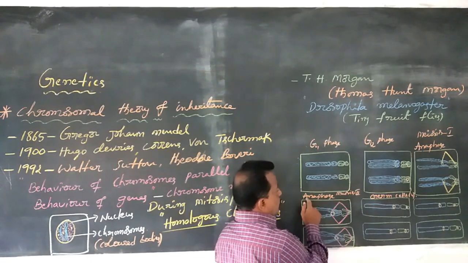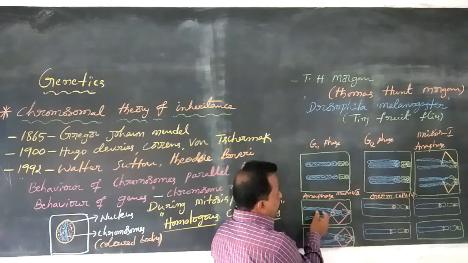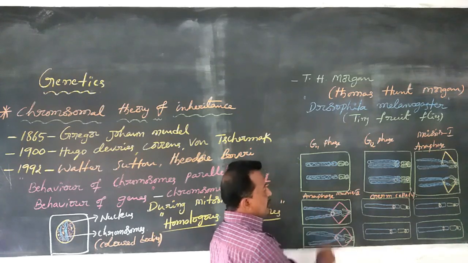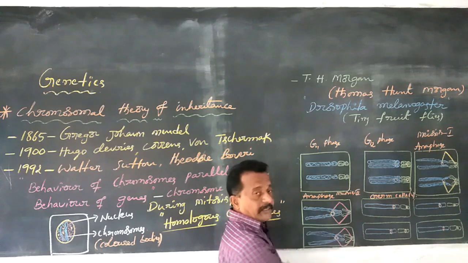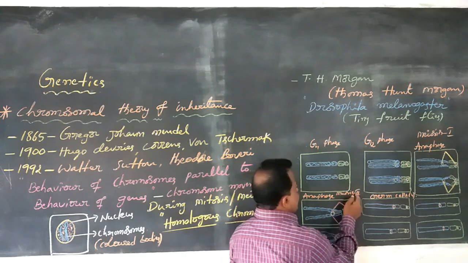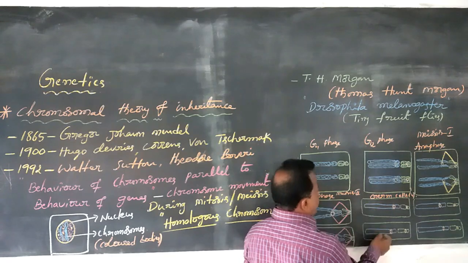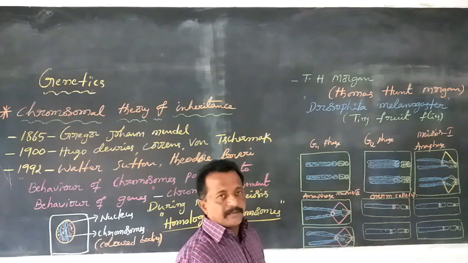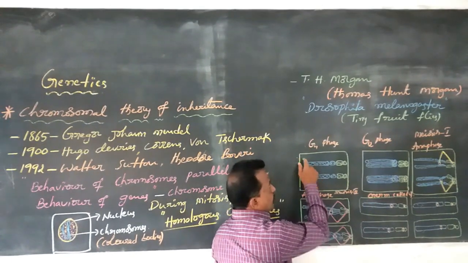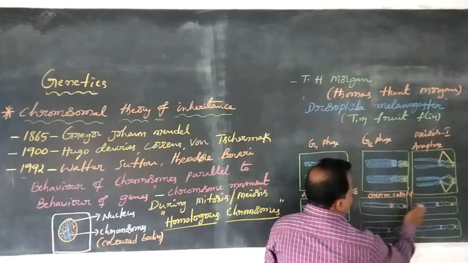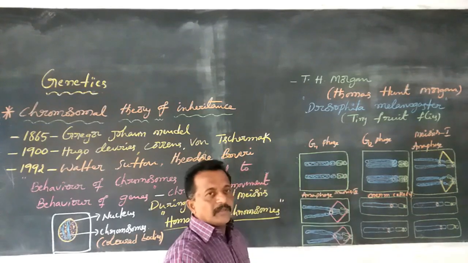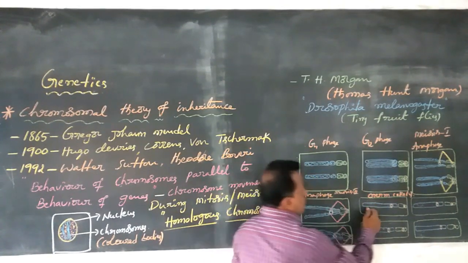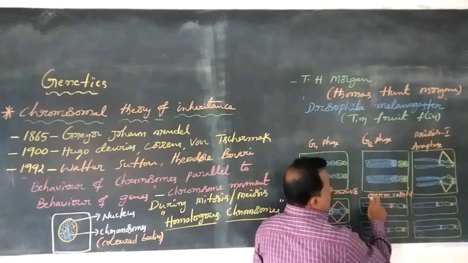Next goes to meiosis 2 anaphase. So these pairing of chromosomes will be again segregated. Finally, this meiosis 1 and meiosis 2 anaphase produce 4 germ cells. By this I mean one mother cell will produce 4 daughter cells. So that is germ cells.